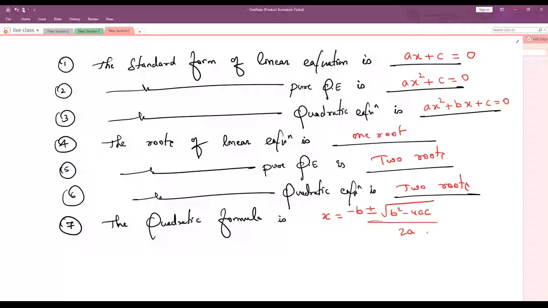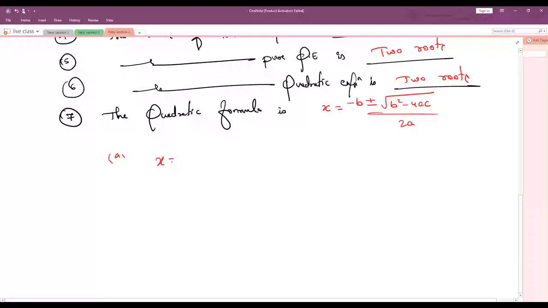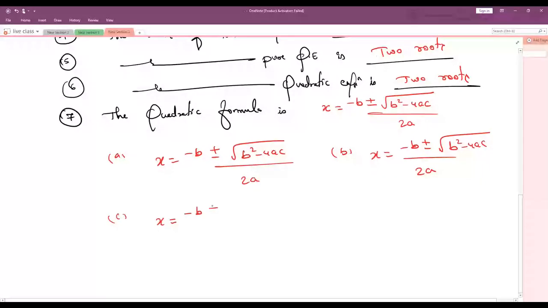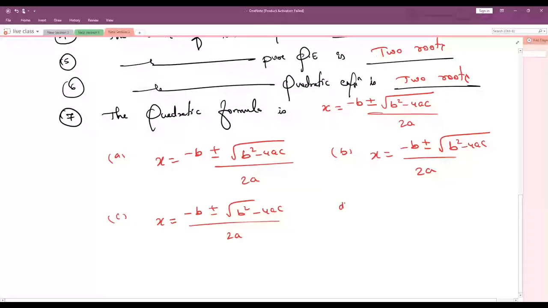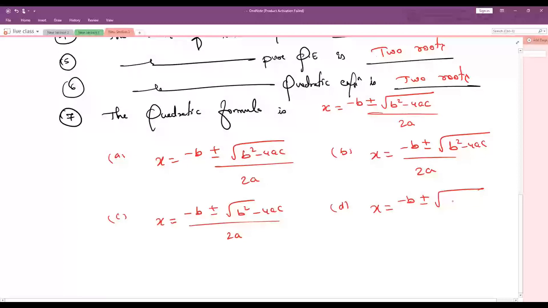Okay, very good. Now let me give some options to you. Option A, x is equal to minus b plus or minus root of b square minus 4ac by 2a. Option B, x equals minus b plus or minus root of b square minus 4ac by 2a. Option C, the same. Option D, x equals minus b plus or minus root of b square minus 4ac divided by 2a.